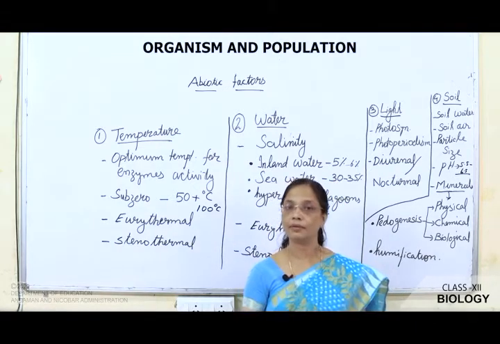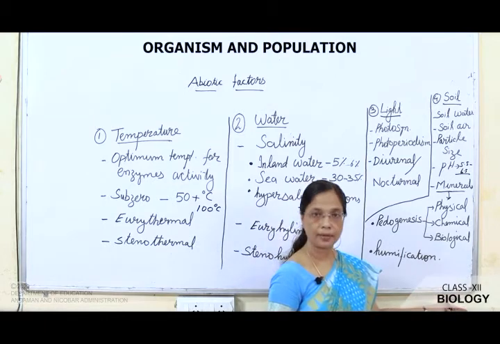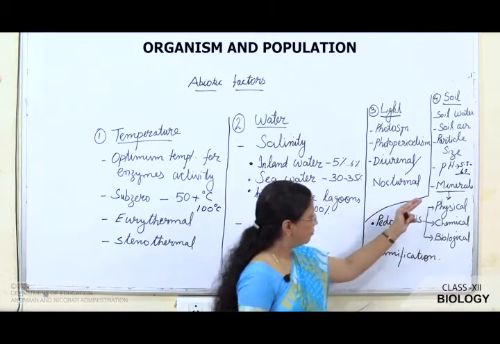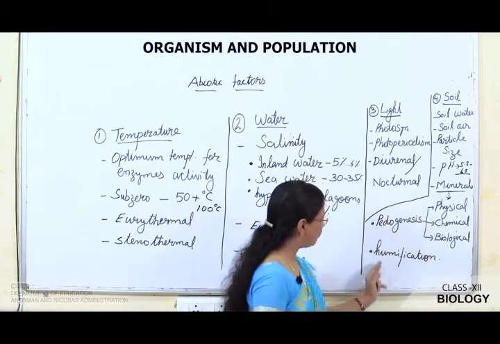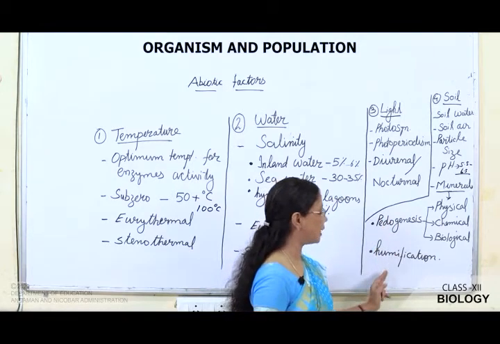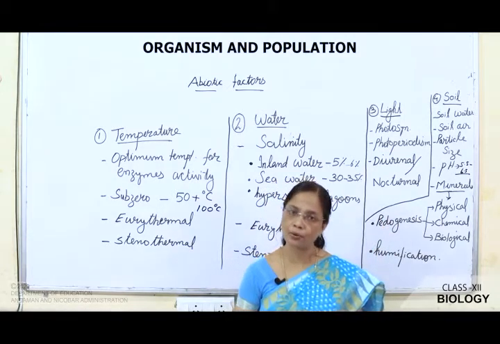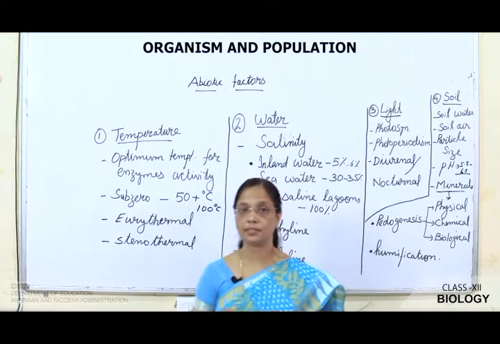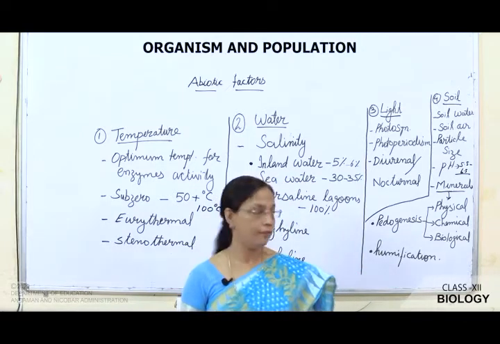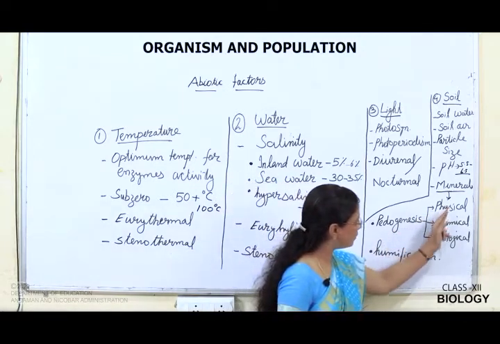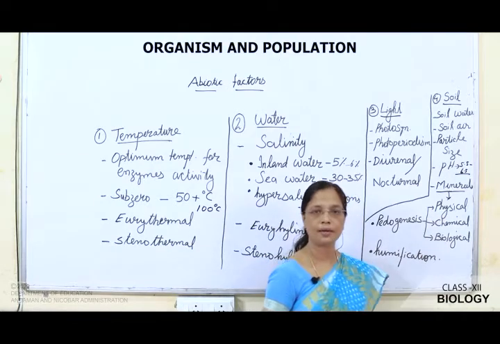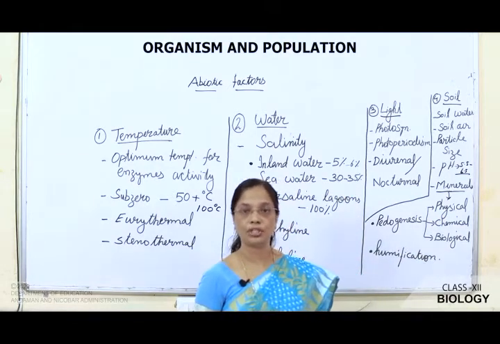From where are the minerals found in the soil? Here, minerals are formed by two processes, that is pedogenesis and humification. What is pedogenesis? Pedogenesis means weathering of rocks. Weathering of rocks takes place by three factors, that is physical, chemical and biological factors.